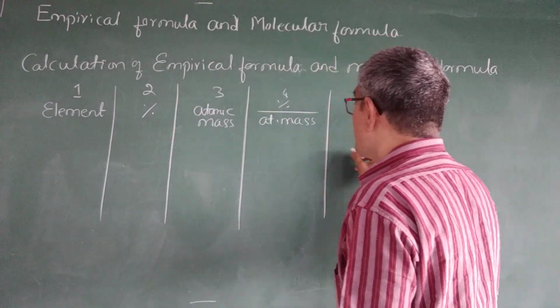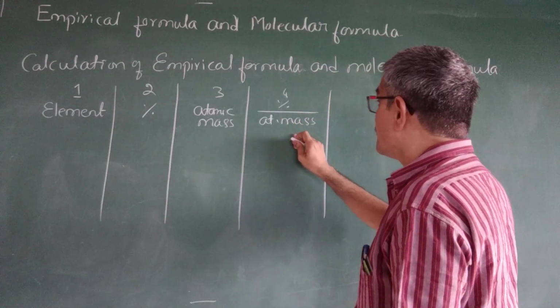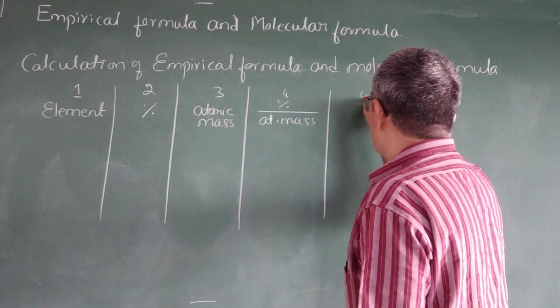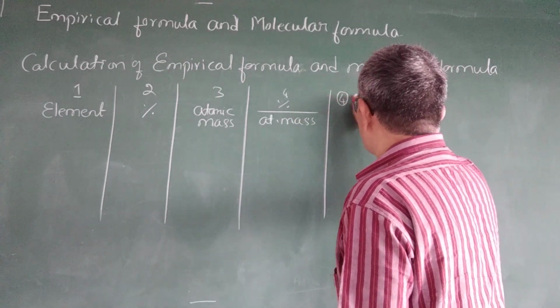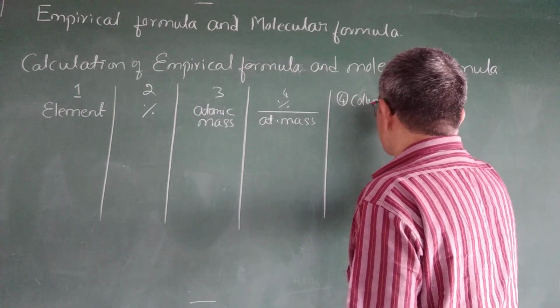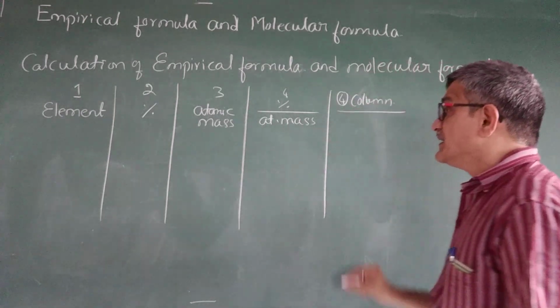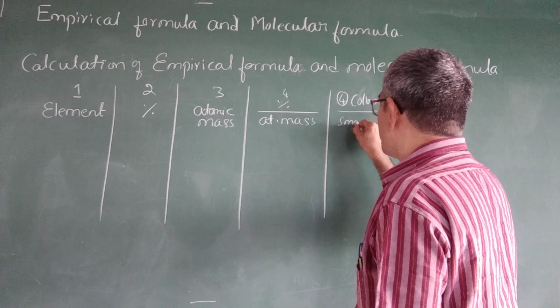Next, after this, the fourth column is divided by the smallest number.